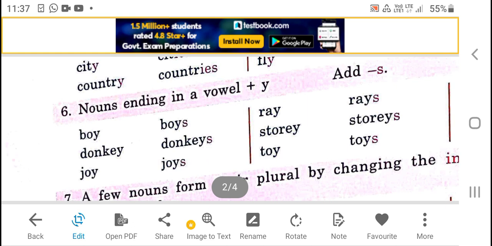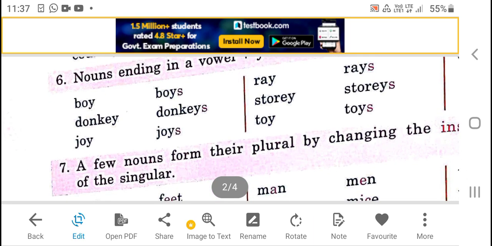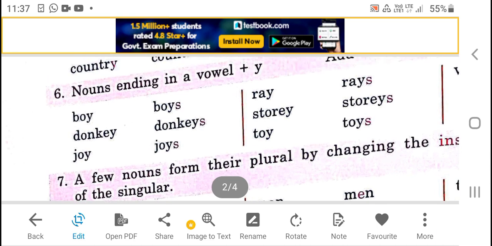Rule number 6. Nouns ending in a vowel plus Y, only add S. Take examples: boy, donkey, joy, and so on. The last letter of boy is Y, and before Y there is a vowel, so we only have to add S. Thank you.